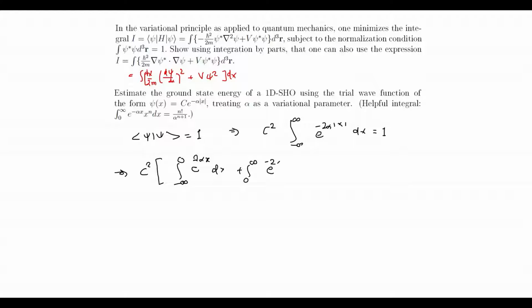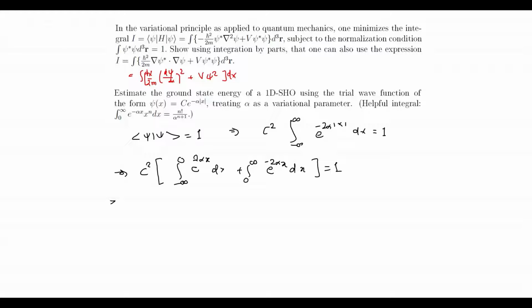This is the normalization condition. This implies C square times the integral from minus infinity to infinity of e raised to minus 2 alpha mod x dx should be equal to 1. Now since we know the property of mod x, it is minus x for negative values of x and plus x for positive values of x. So what we will get? C square times the integral from minus infinity to 0, for negative values of x, mod x will be minus x, so this will be e raised to 2 alpha x dx, and for 0 to infinity it will be e raised to minus 2 alpha x dx, and this should be equal to 1.